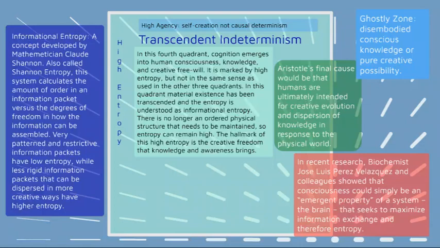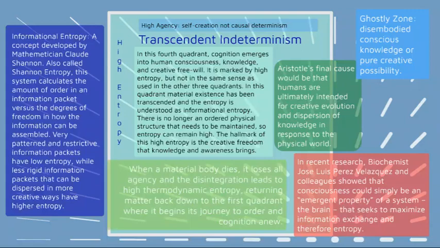This is very Whiteheadian in the sense that this is a quadrant of possibility, of creative emergence of knowledge, and so it still has a lot of agency. It has a lot of self creation possible. It's not causally determined. But it still has high entropy because the decisions haven't been made yet. There's still freedom in how that creative knowledge works out.